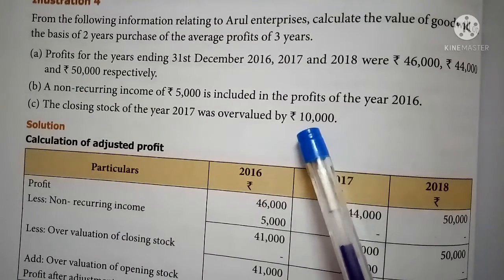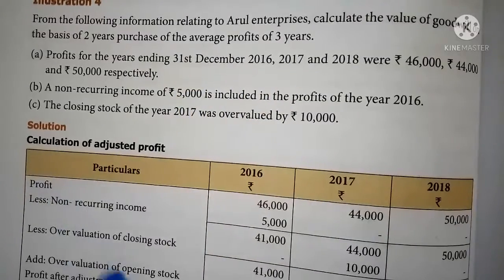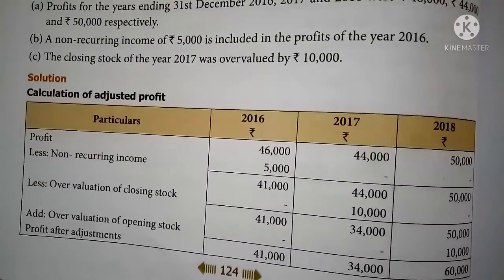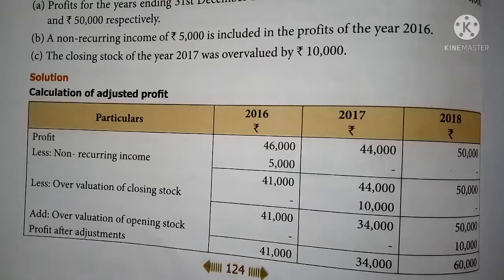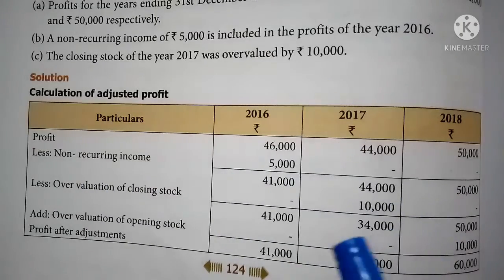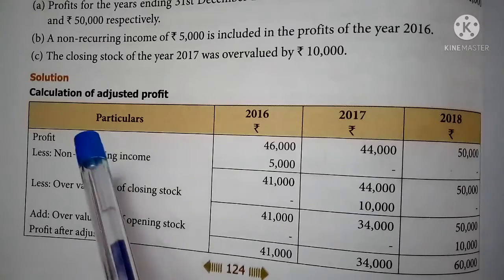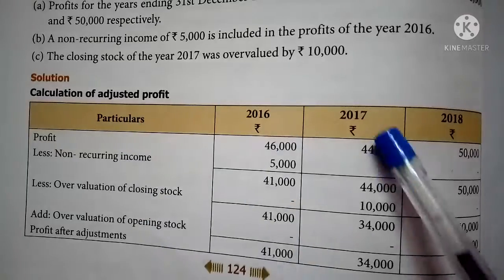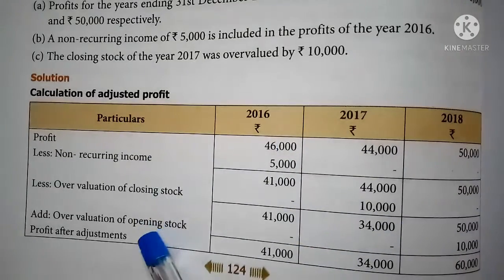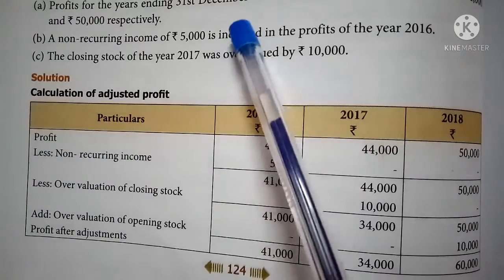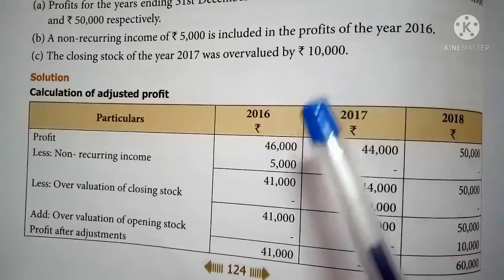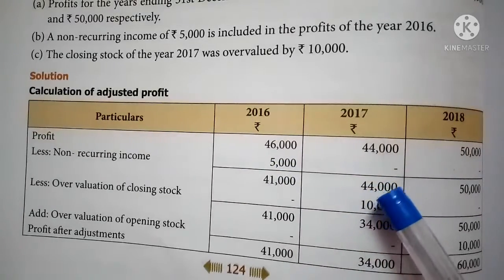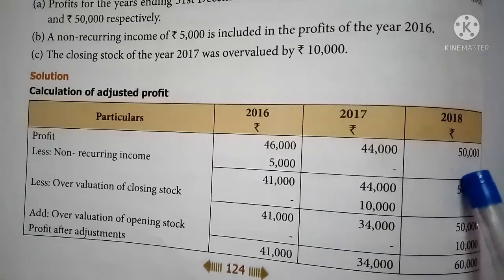60,000 will come. So for making these adjustments, before valuation of goodwill, you should make the necessary columns for working out the adjusted profit. First make a column for each year given, then write the actual profit given in the sum: 46,000 for 2016, 44,000 for 2017, and 50,000 for 2018.